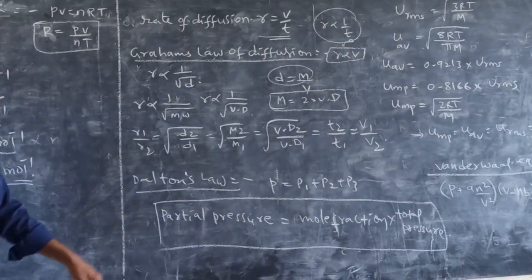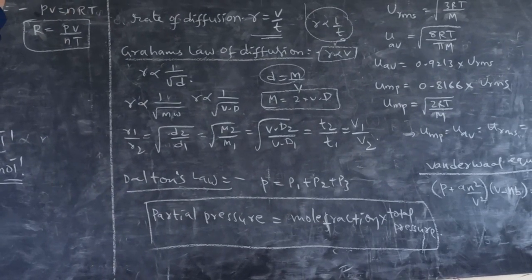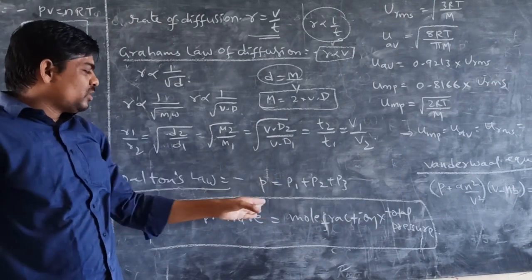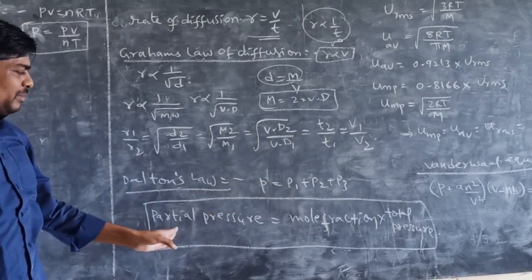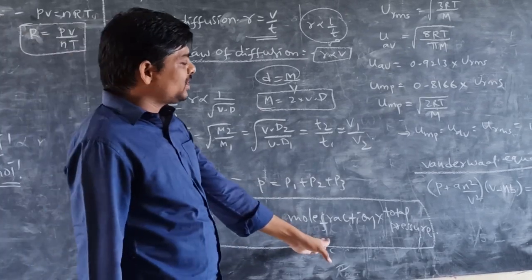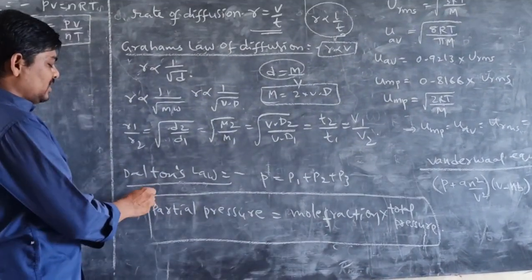Next one, Dalton's law. The total pressure exerted by non-reacting gaseous molecules is equal to the sum of the partial pressures. Therefore, partial pressure is equal to another formula, mole fraction into total pressure. This is a very important formula for JEE Mains and MHT CET.